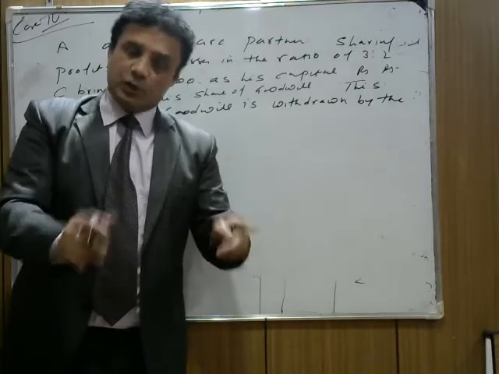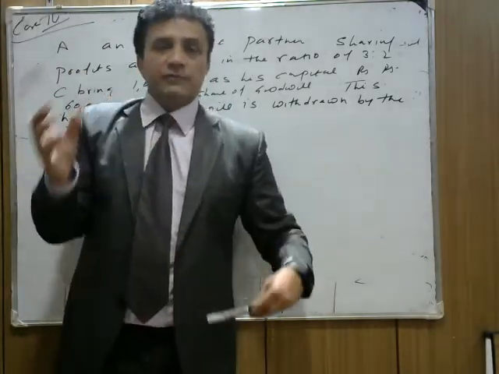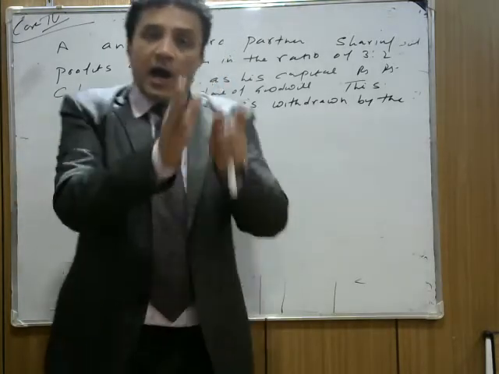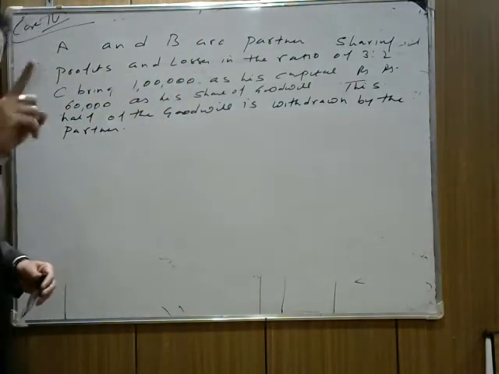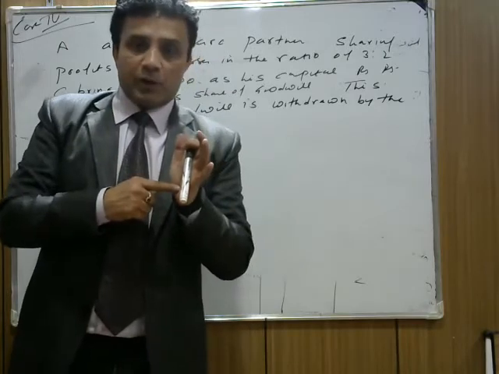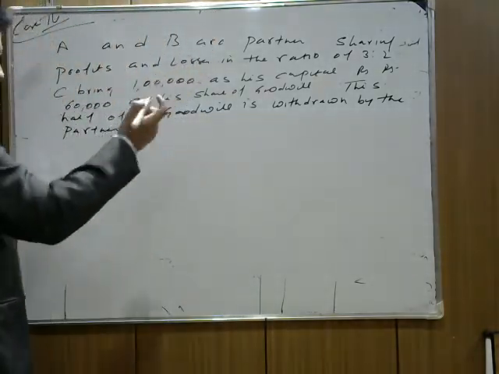Question is clear? The question is exactly the same. But in the first case they say they withdraw the full amount. In this case I am saying half of the goodwill is withdrawn. Both entries are the same. What is the first entry? Cash account debit to new partner's capital account, credit to premium for goodwill. And the next entry is premium for goodwill account debit. The first entry will be the same.